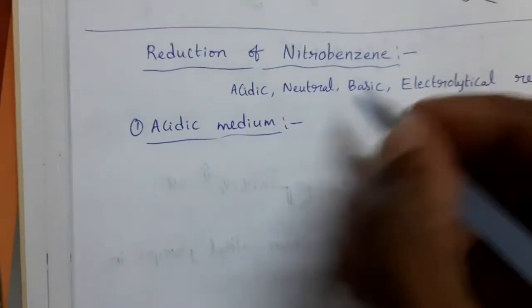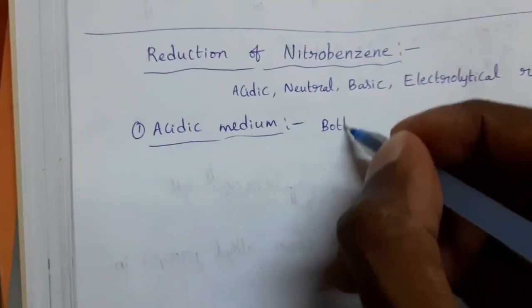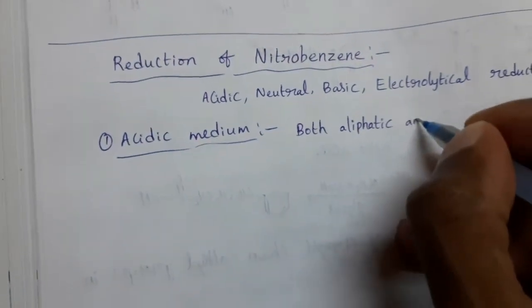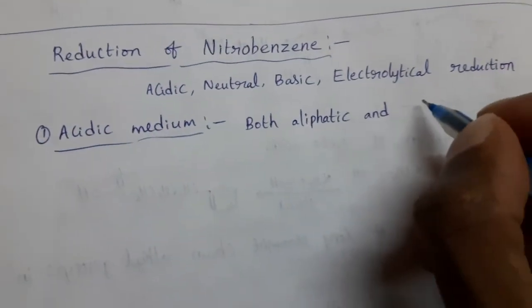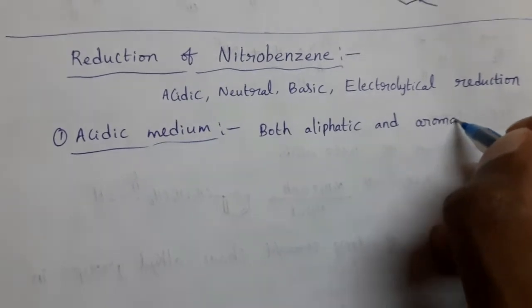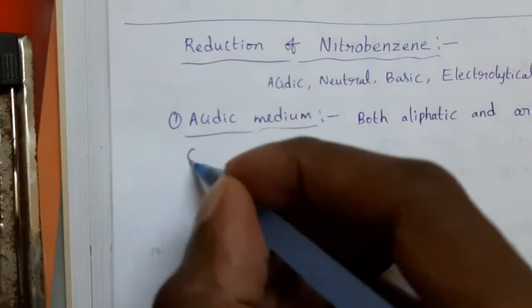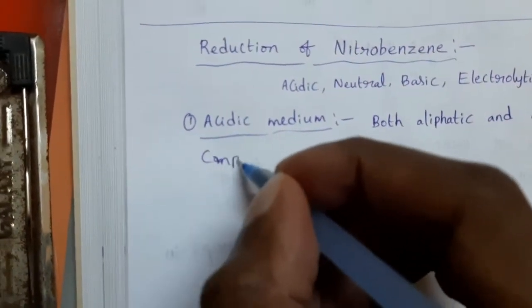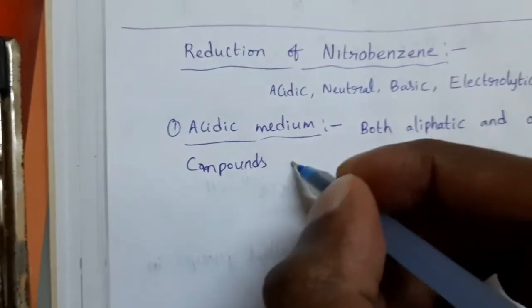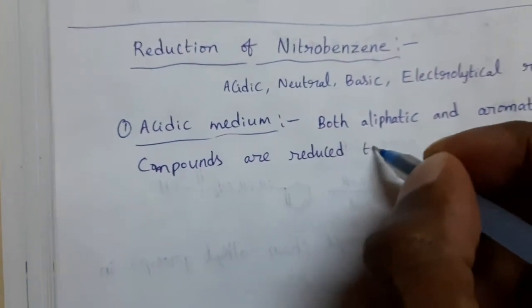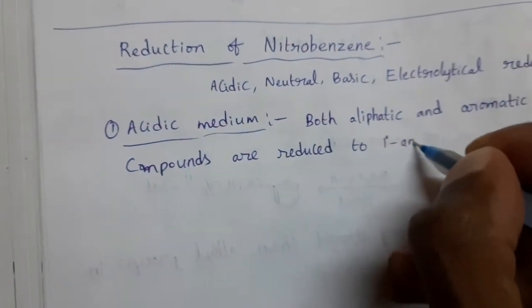In this acidic medium, both aliphatic and aromatic nitro compounds are reduced to primary amines.